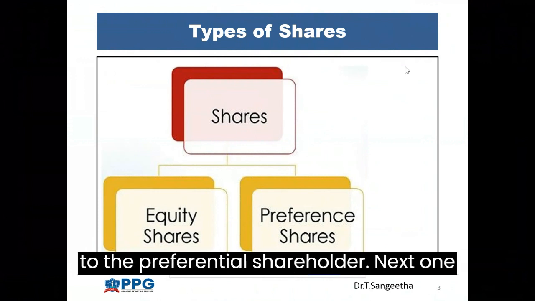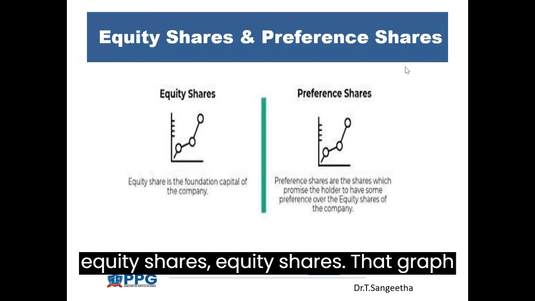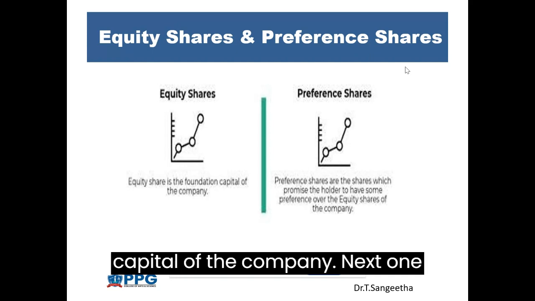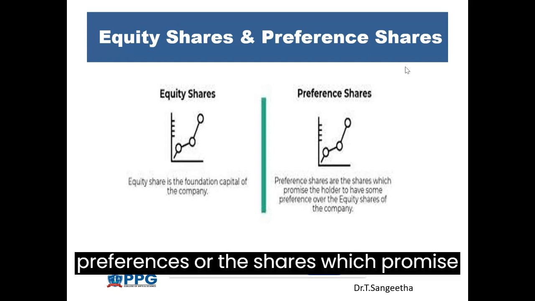Next one, equity shares. That graph shows equity shares are the foundation capital of the company. Next one, preference shares. This graph shows preference shares are the shares which promise the holder to have some preference over the equity shares of the company.